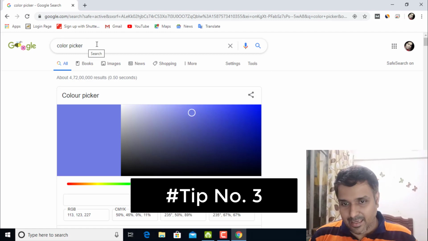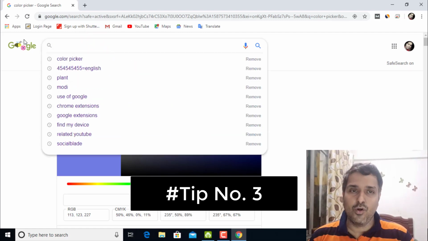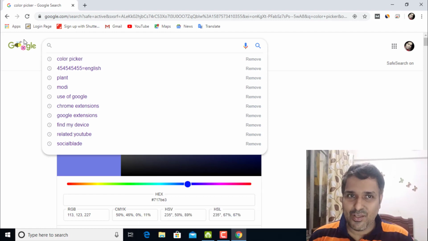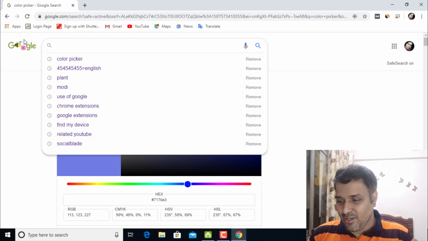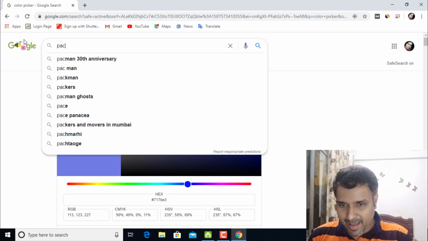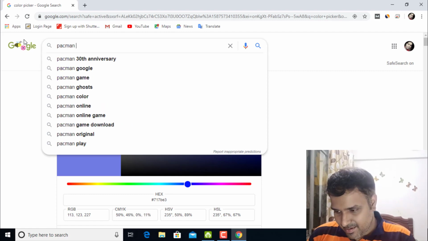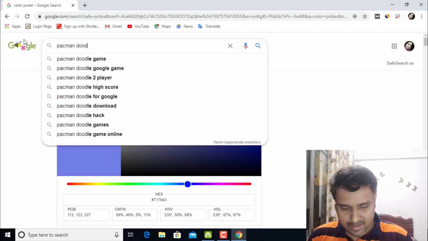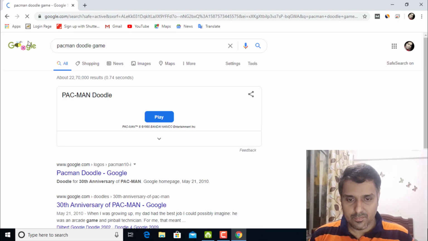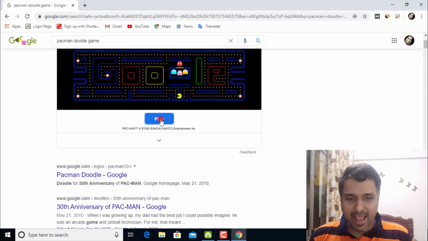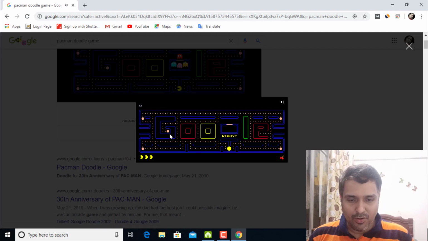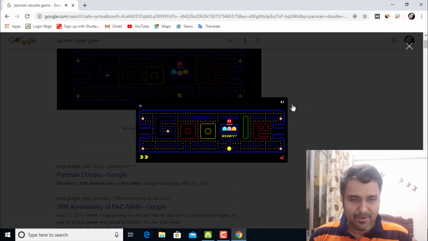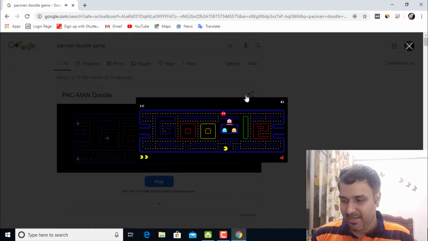Next, if you're very much bored in your work and you want to play some game online, but you don't want to install them, you want to play it online, you can type here like Pac-Man or Doodle Game. Okay. Yeah, here you can play, and if you're getting bored at work, you can easily play them. Okay, so this was my tip number 3.